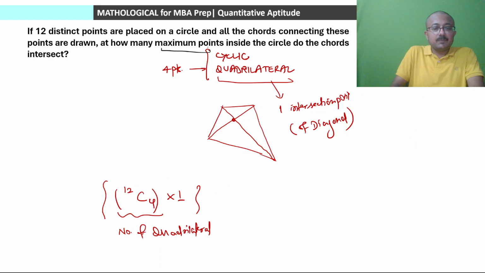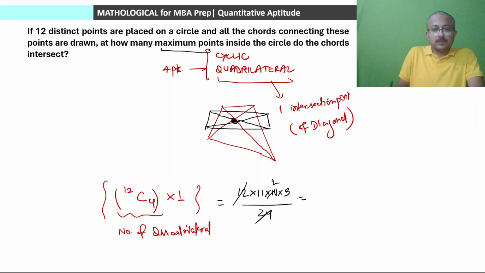A smaller value can also come. It is also possible that we can have two quadrilaterals whose diagonals intersect at the same point. That is also possible. Okay, because there might also be another quadrilateral, let us say, with the same point of intersection, same point. So that is also possible, but the maximum value will be 12C4 into 1. So this will be our answer, which is equal to 12 into 11 into 10 into 9 divided by 24. So 11 into 9, that is 99 into 1 second. 5 will come, 2 will cancel. So that will be 495. 495 points maximum can be there.